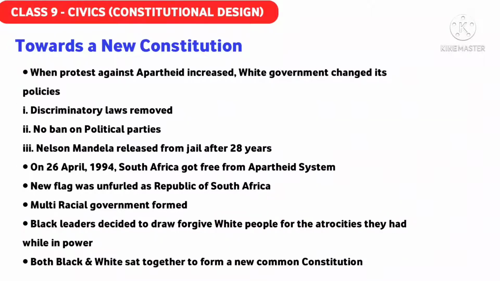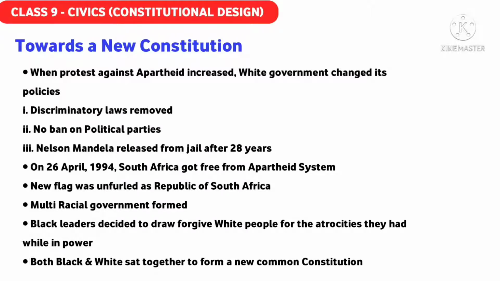Now let's move to your new topic, towards a new constitution. How was a new constitution formed in South Africa? The protest against apartheid gradually increased with time, and slowly the white government, after getting lots of hatred from all over the world because of apartheid, had to change some of their policies. For example, first, the discriminatory laws were replaced. Second, the ban was removed from political parties. Third, Nelson Mandela walked out of jail after 28 years.